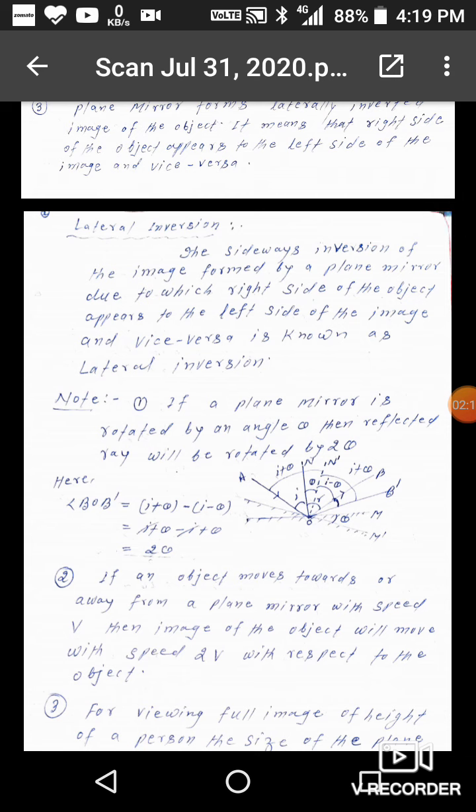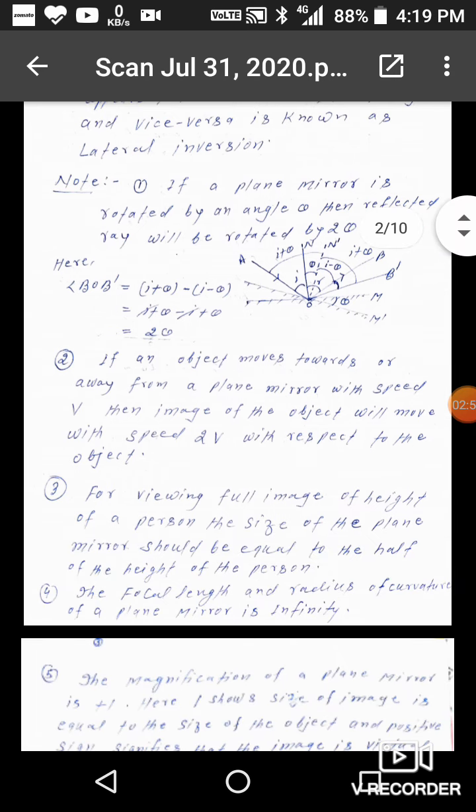Now, lateral inversion. The sideways inversion of the image formed by a plane mirror, due to which the right side of the object appears to the left side of the image and vice versa, is known as lateral inversion. So lateral inversion is the sideways inversion of the image formed by the plane mirror, due to which the right side of the object appears to the left side of the image and vice versa.